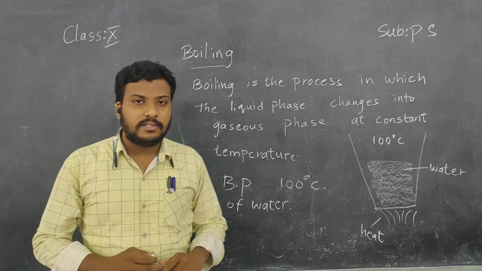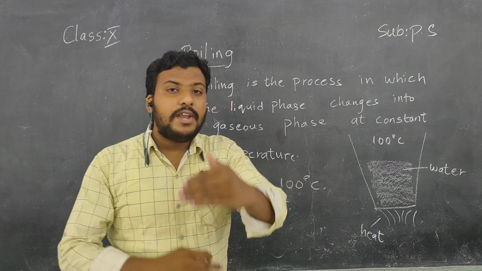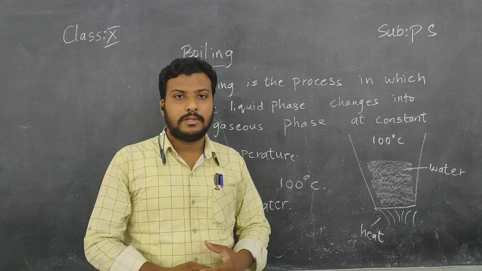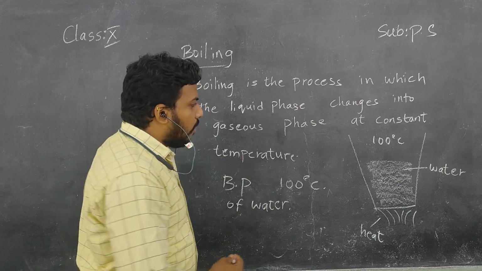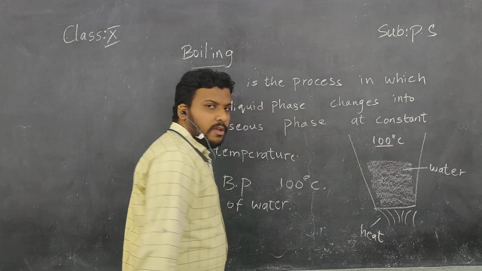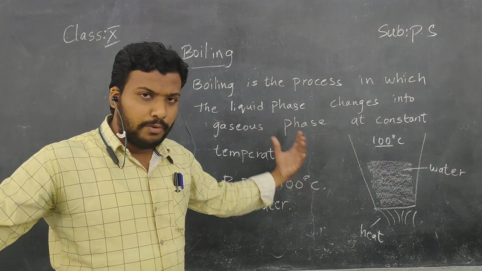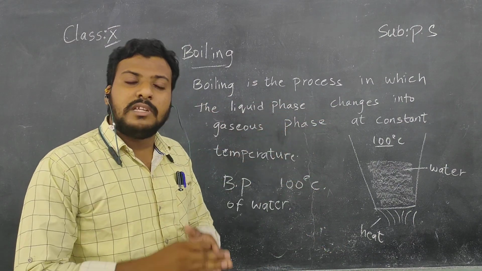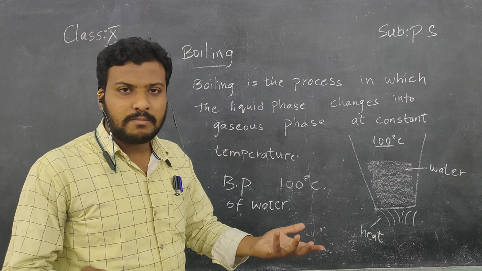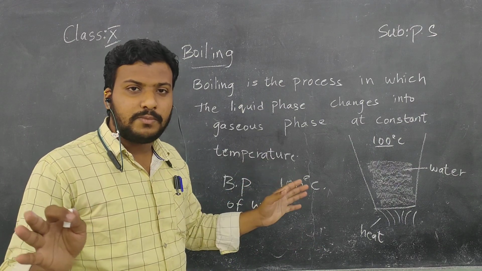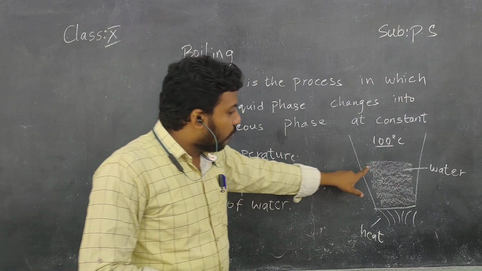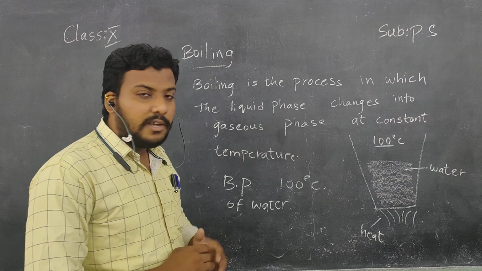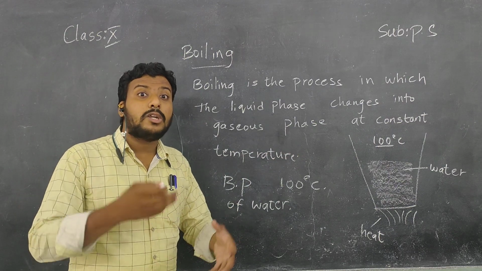After reaching 100 degrees Celsius, even if you give a lot of heat energy, it never takes it. Why? Because it has attained the constant temperature, that is 100. After 100, even if you bring a big burner and keep that water on it, it never takes the heat energy. Heat energy is wasted. If you provide it continuously, the heat energy is wasted because the water has attained its boiling point of 100 degrees Celsius. At this 100 degrees Celsius, you observe a lot of bubbling, children.